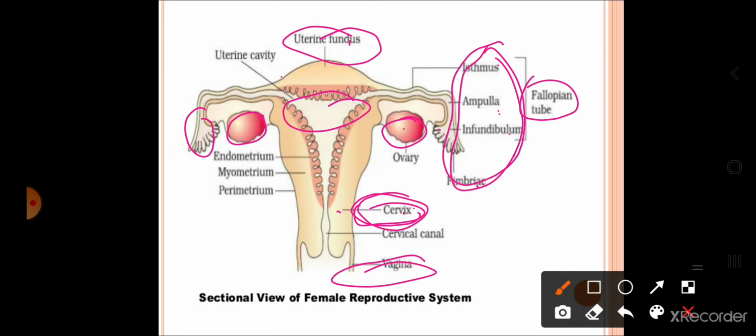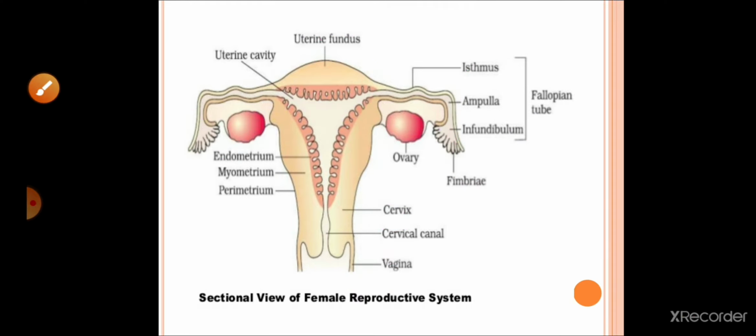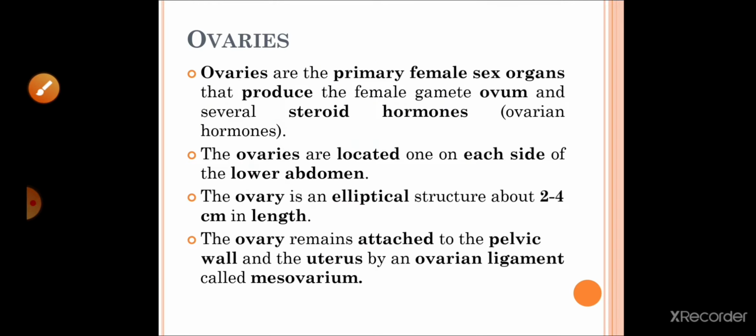The region between the vagina and cervix is called the cervical canal. Now, endometrium, myometrium and perimetrium are the different walls surrounding the uterus, which we will study in the later part of this video. Clear? So this is the sectional view of the female reproductive system.